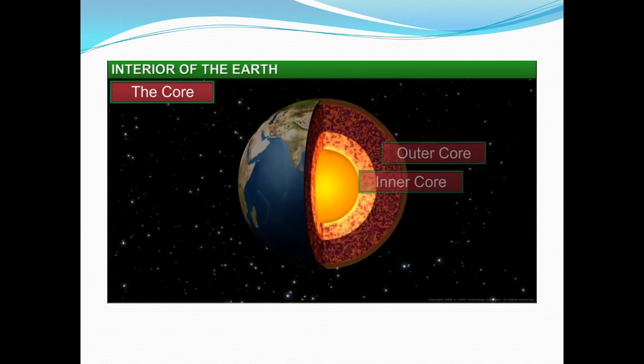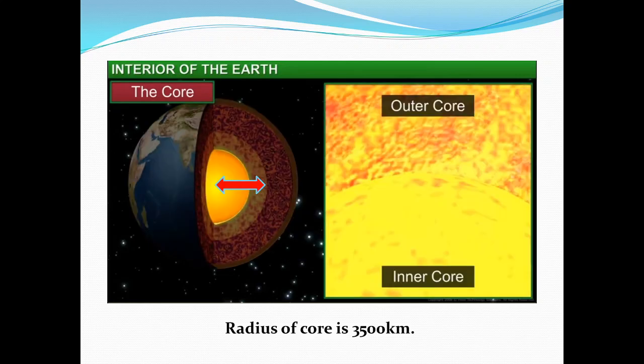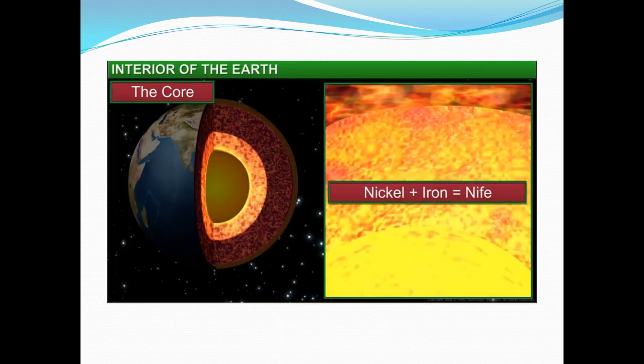The layer beneath the mantle is the core. It is the innermost layer and is subdivided into two parts: outer core and inner core. The radius of the core is about 3500 km. The outer core lies just below the mantle and is mainly made up of nickel and iron. Therefore, it is called Nife, Ni from nickel and Fe from ferrous. Iron is also called ferrous.